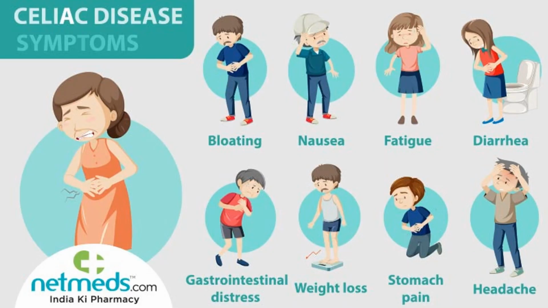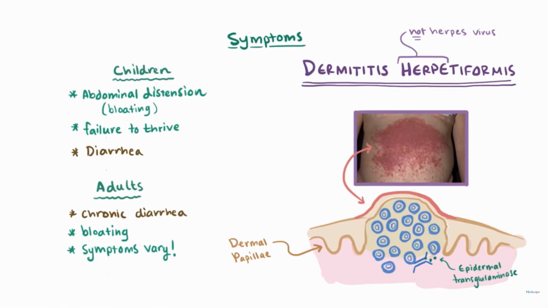Okay. Now, if you see the symptoms of celiac disease, these are the common symptoms: bloating, nausea, fatigue, diarrhea, gastrointestinal distress, weight loss, stomach pain, and headache. Other than this, in children they normally have abdominal distension, that is bloating, failure to thrive, and diarrhea. Whereas in adults, the common symptoms are chronic diarrhea and bloating, and symptoms vary again from person to person.